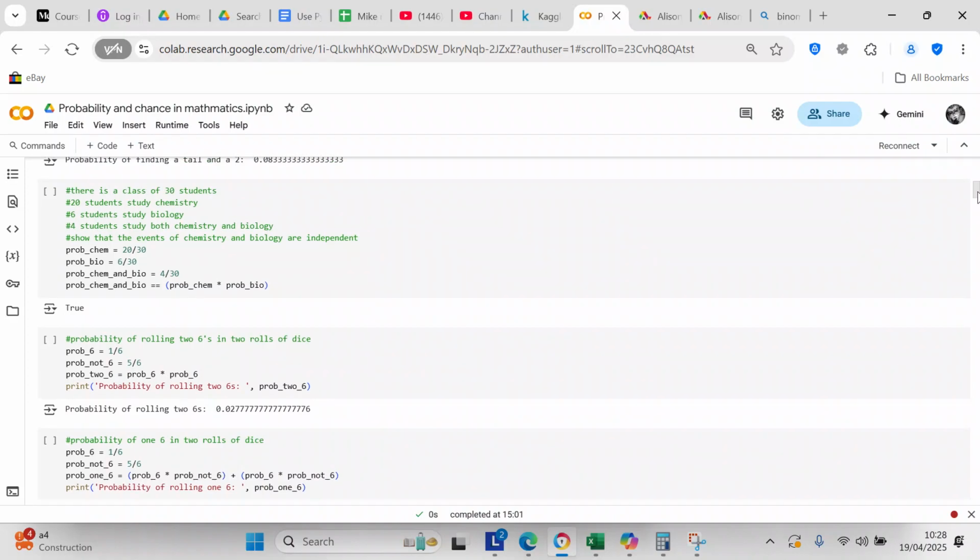So probability of chemistry is 20 divided by 30. Probability of biology is 6 divided by 30. Probability of chemistry and biology is 4 divided by 30, and probability of chem and bio equals probability of chem times probability of bio, and that's true.